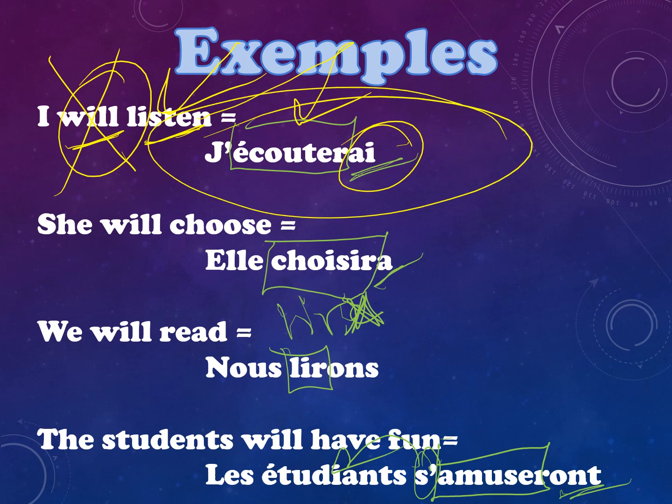The same thing with all of these examples. You will notice that the verb part is only one word. So you are not going to translate will separately. You are going to look at the main action, what will happen, and then you are going to take that verb and add your ending. There is no separate helping verb in French for the will form to say that something will happen.